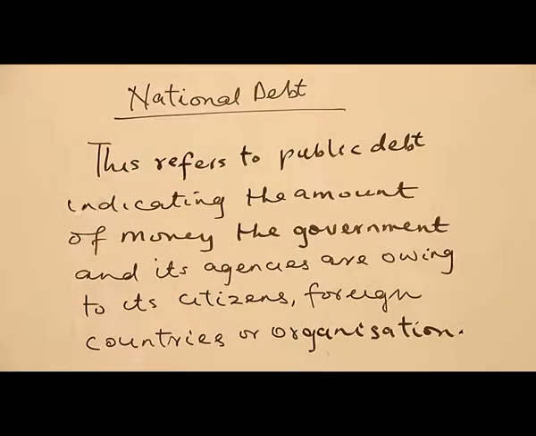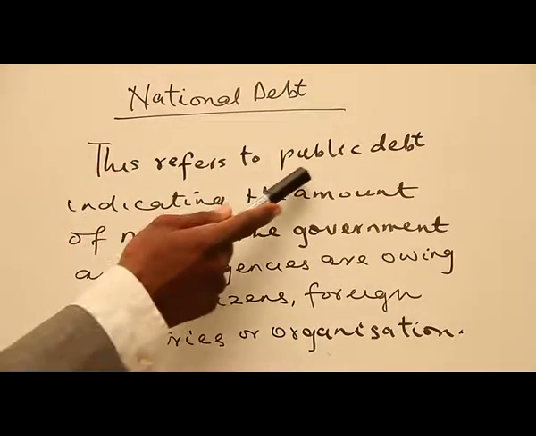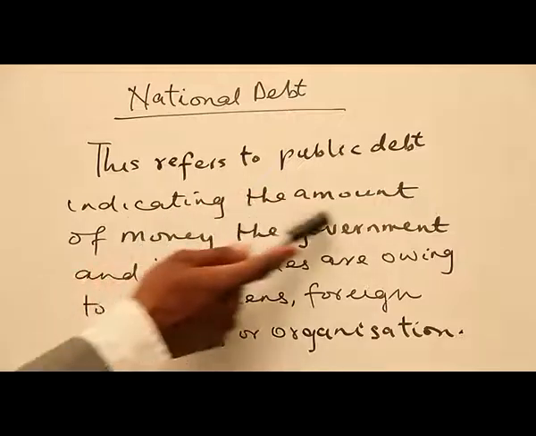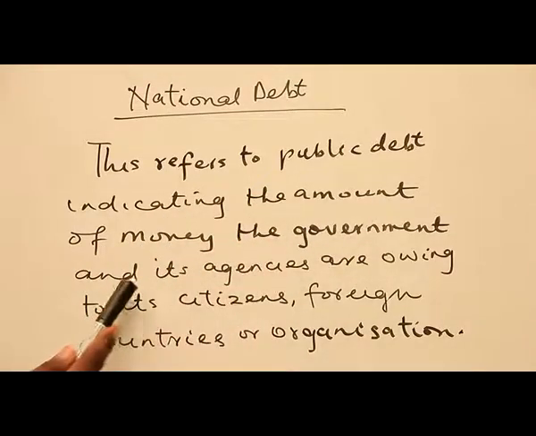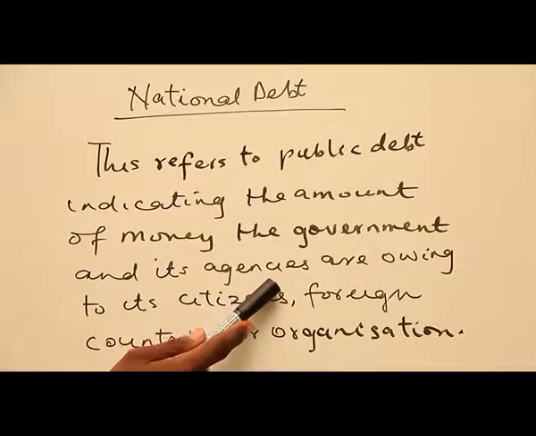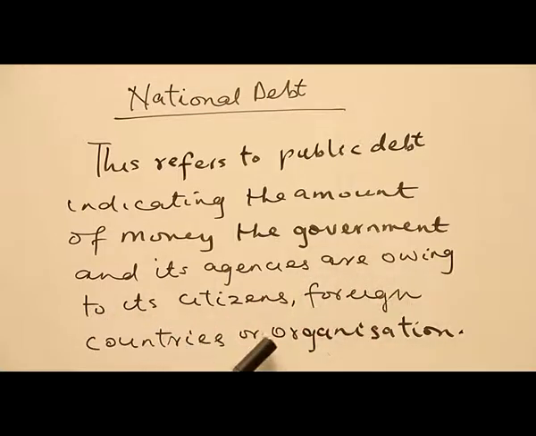National debt. This refers to public debt, indicating the amount of money the government and its agencies are owing to its citizens, foreign countries, or organizations. So we are talking about public debt that we call national debt. We are talking about the amount that government has taken in terms of loan or loans from other organizations.